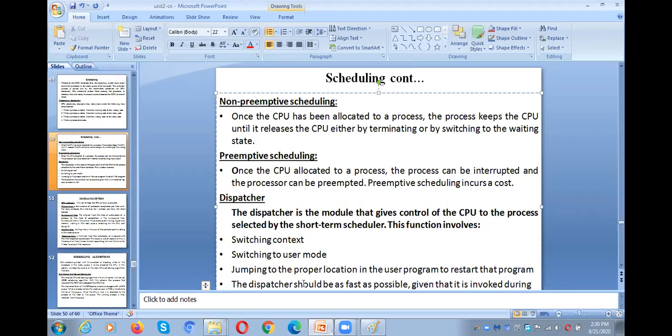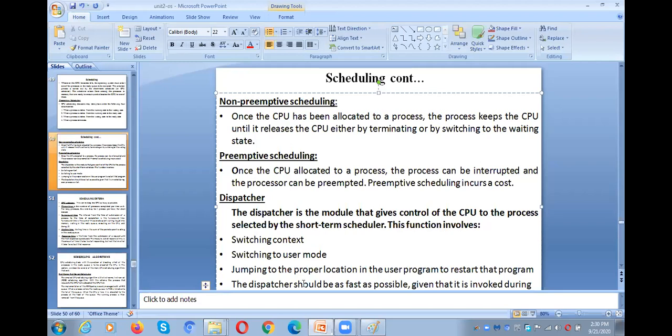Once we return back from the other process, that means after the context switching. For example, now the CPU is executing P1. Because of the IO operation, the CPU is switched from P1 to P2. Once the IO operation is completed, again the CPU has to be switched from P2 to P1. When the CPU is switched from P2 to P1, what do we need to do? The CPU has to run from where it was earlier.